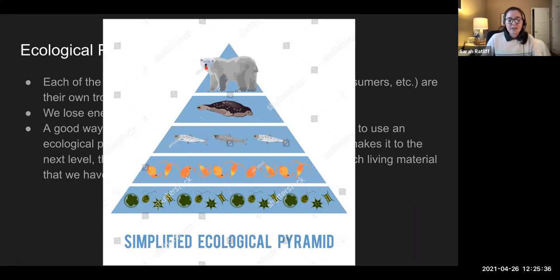Again, this is very simplified. There are many other things happening in a food web, but just to get the point across, here we have a marine-based ecological pyramid.